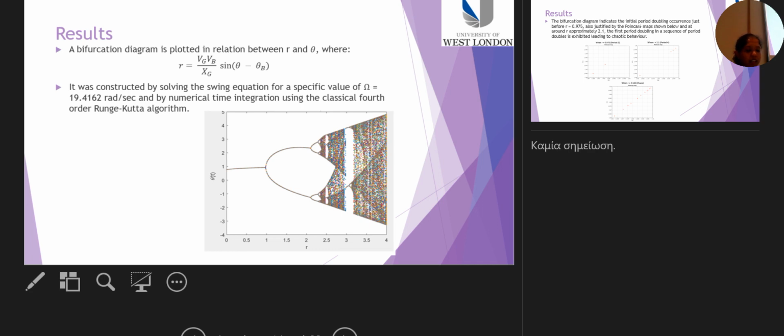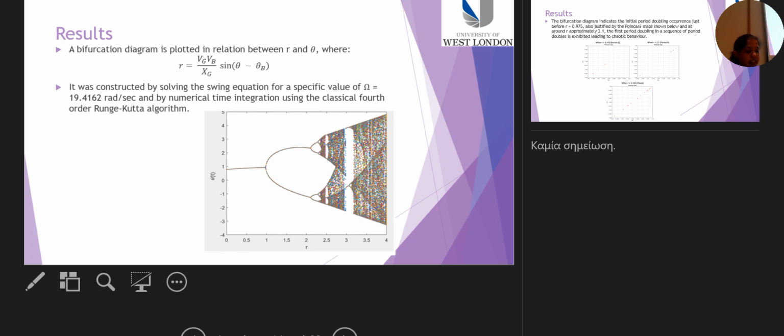And by numerical time integration using the classical fourth order Runge-Kutta method, the forcing R value is incremented slightly and the time integration continues, plotting the maximum amplitude. So the R value which we increase is shown in the slide here.